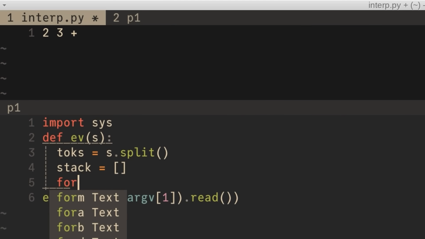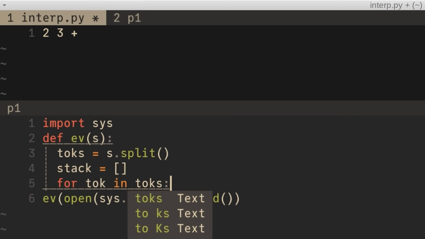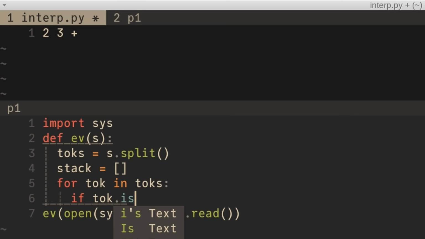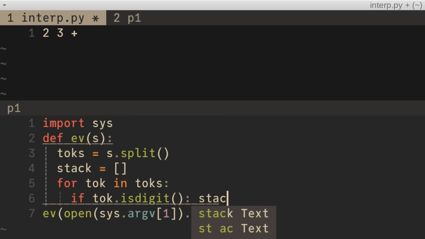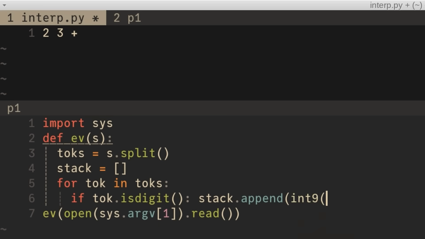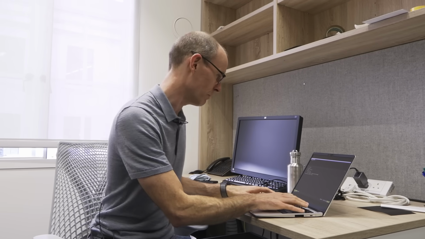So we'll say for token in the tokens, we'll say if we're looking at a number, it's a number as a string, so it consists all of digits, what we're going to do is push onto the stack the integer value of that token. So that'll push on 2 and 3, for example.